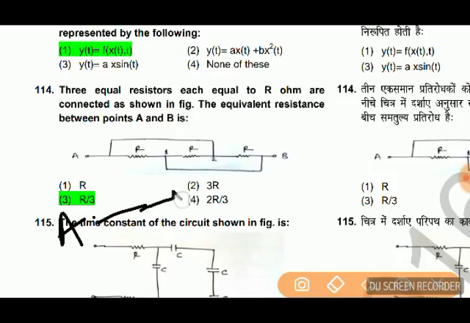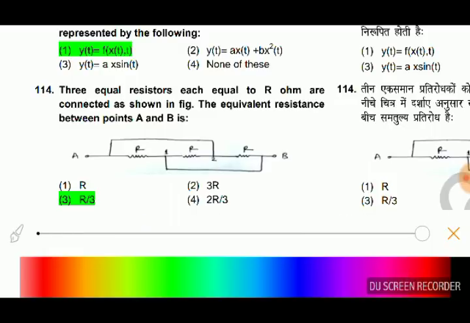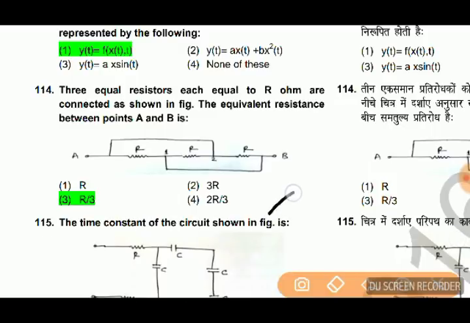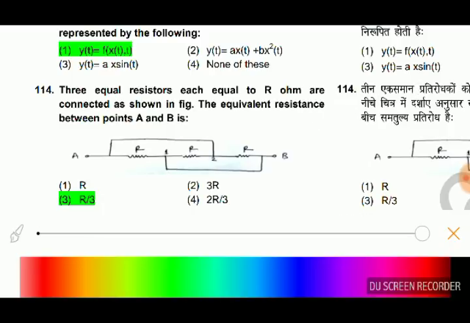so this is R, this is point 1. So point A and 1 are short circuited. Let me try in another way.